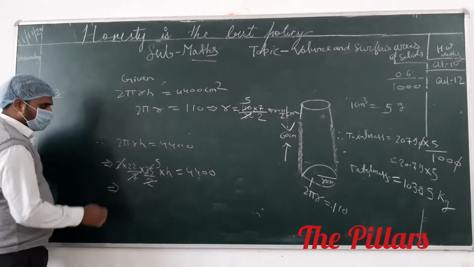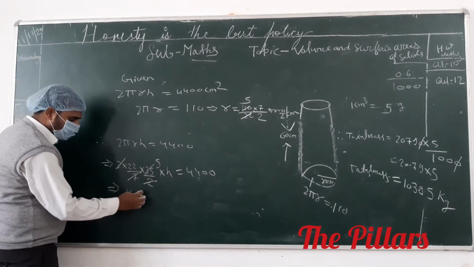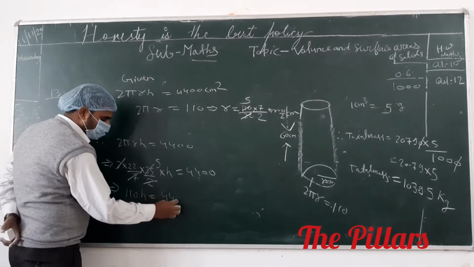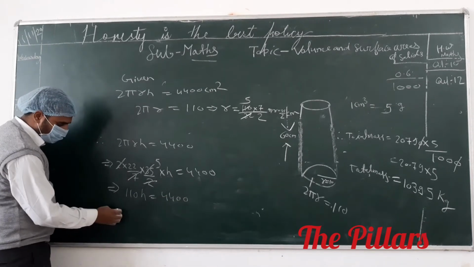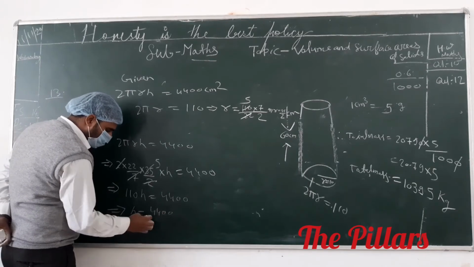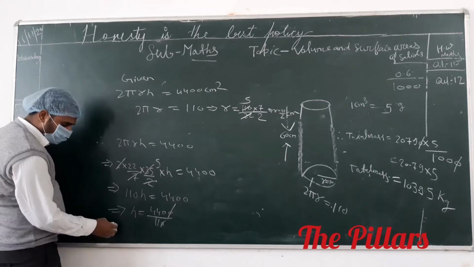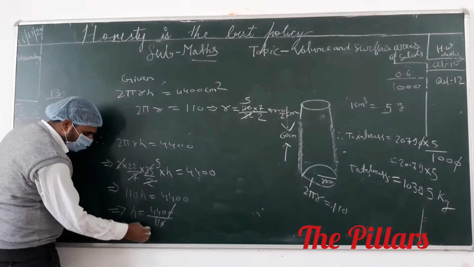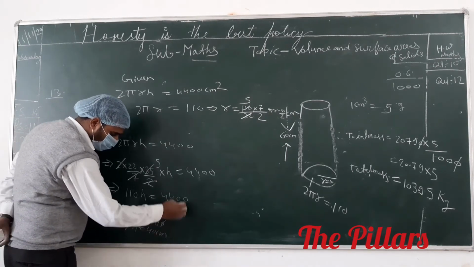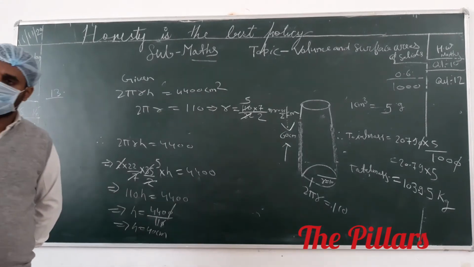4400. 25 into 5 is 110. 110 h equals to what? 4400. This implies that the value of h is 4400 divided by 110. Cancel the zero, 440 divided by 11, so the value of h is 40. Not 44. Okay.